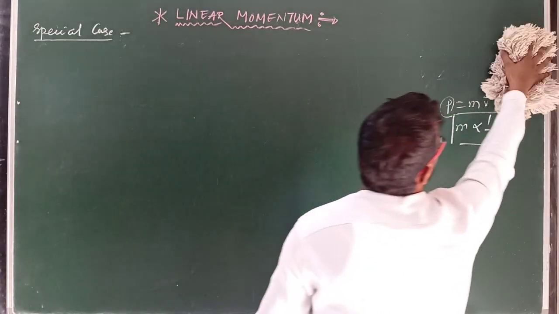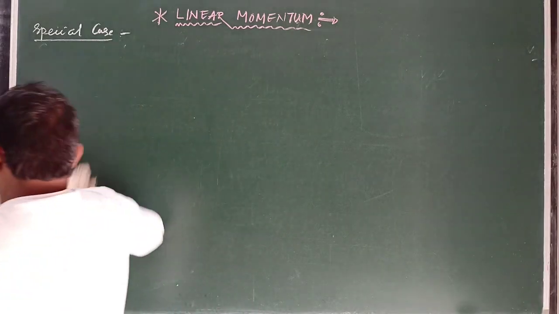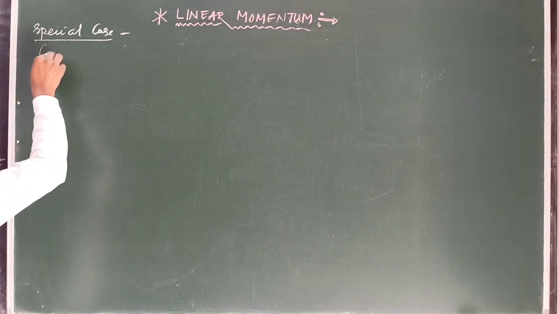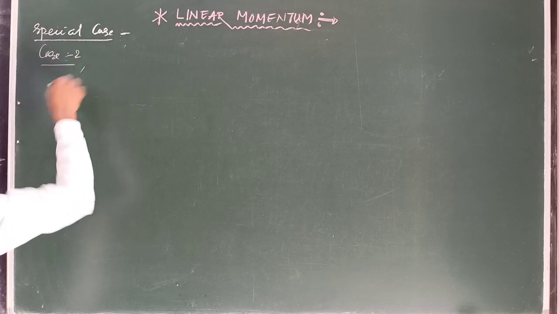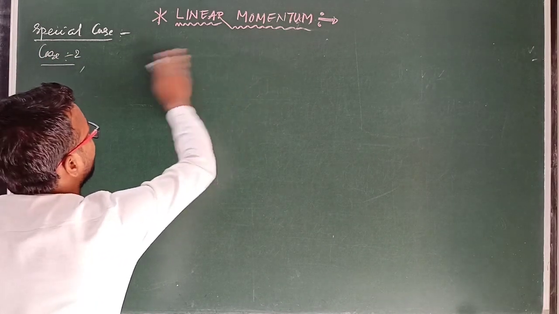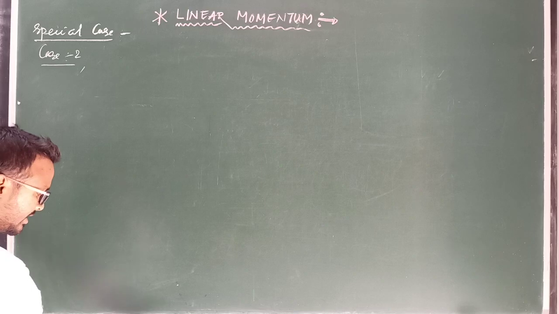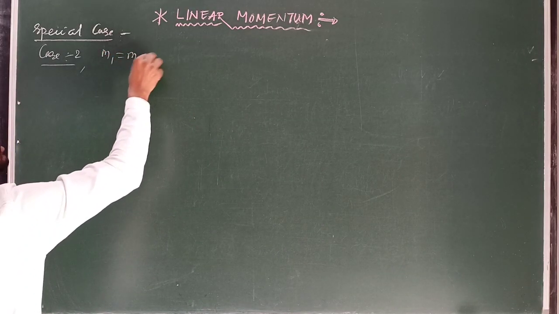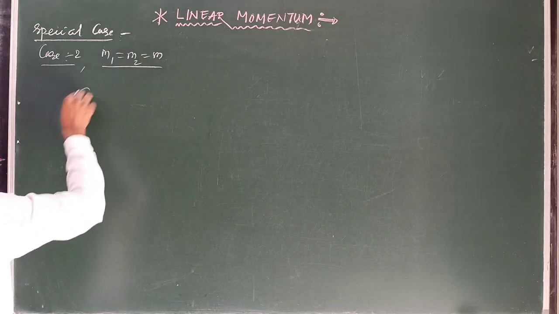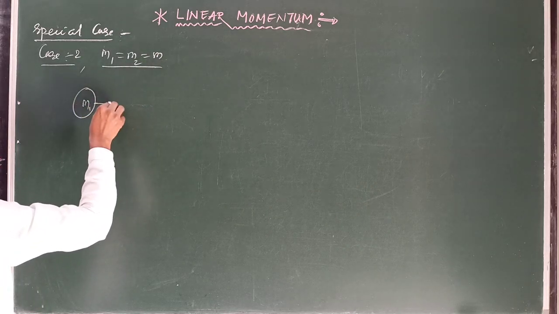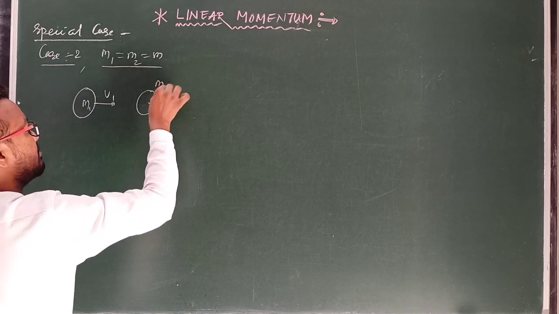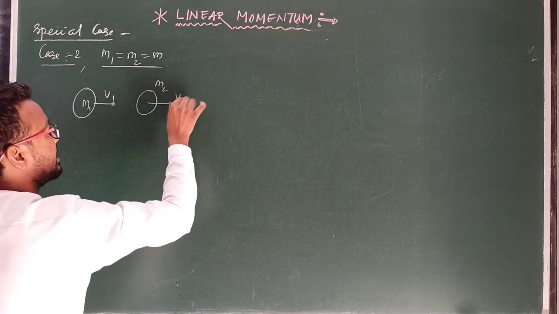Case 2. If two bodies are moving with the same mass, suppose m1 equal to m2 equal to m, means two bodies: first body mass m1 with velocity v1 and second body mass m2 with velocity v2.